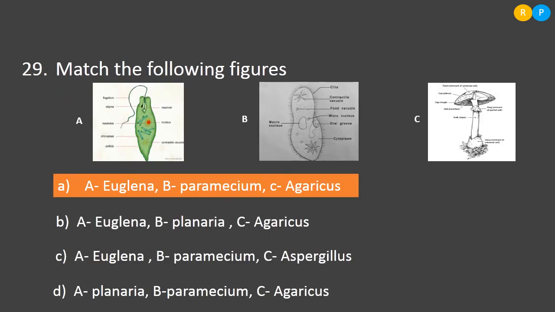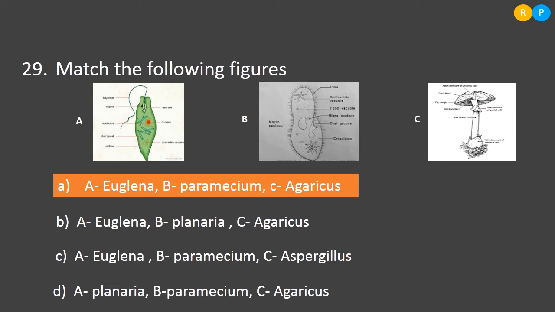Then the next question is match the following figures. So look at the A diagram. Diagram A is the diagram of Euglena, because in the Euglena the anterior region has a long flagellum for locomotion. So this organism belongs to the kingdom Protista. Then the B diagram. In the B diagram you can see the presence of small hair-like structures throughout the body. That is nothing but the locomotory organelle. So this organism has cilia as a locomotory organelle, and the name of this organism is paramecium.